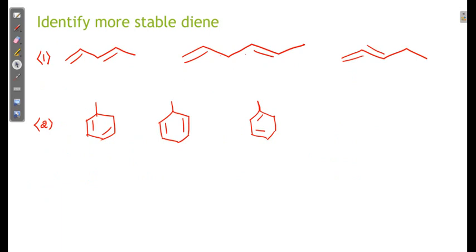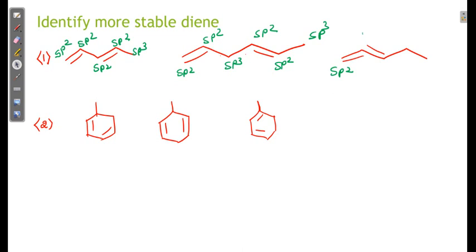So this is the structure. I can say this is sp3, sorry, sp2, sp2, sp2, sp2 and sp3. This is sp2, sp2, sp3, sp2, sp2, sp3. This is sp2, sp2, sp3 and sp3. Which is most stable? Diene. When, dear student, there is a diene, the concept of resonance can also come.